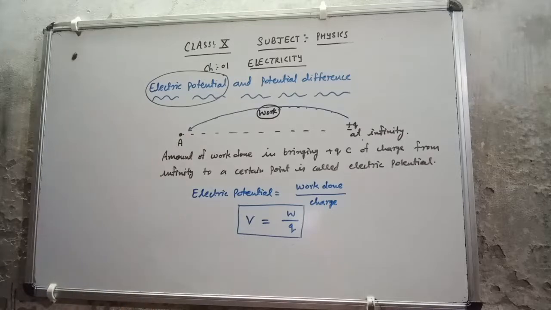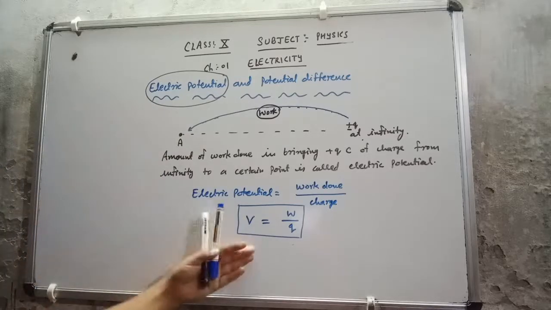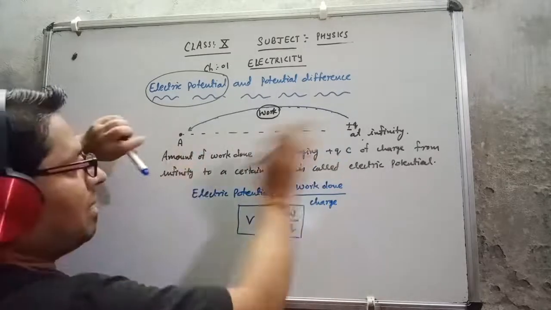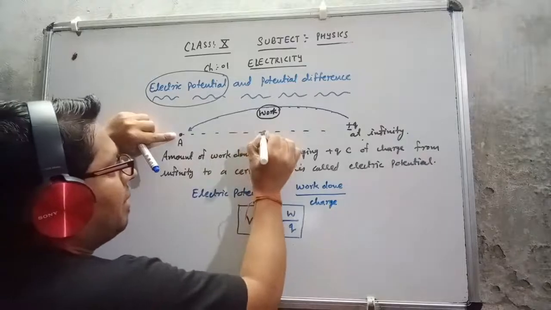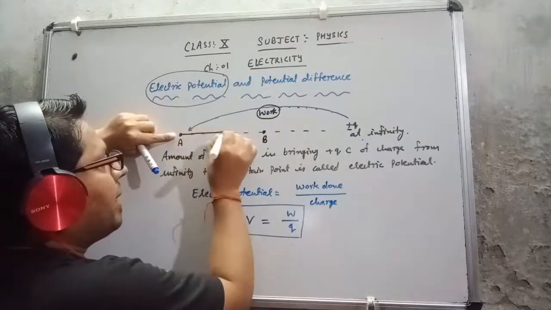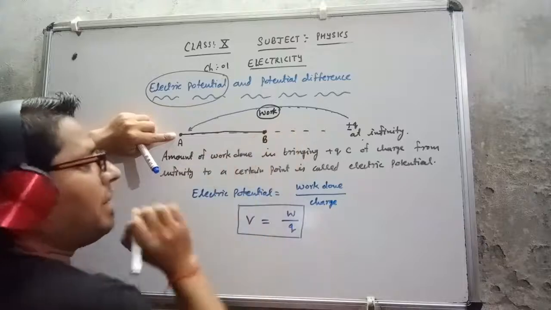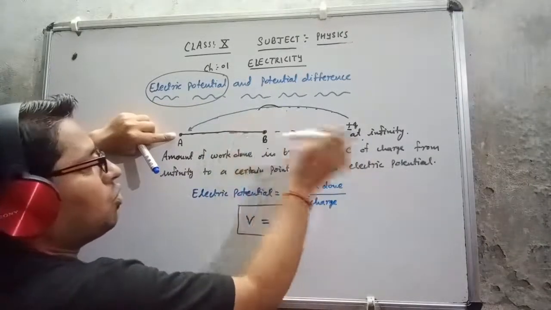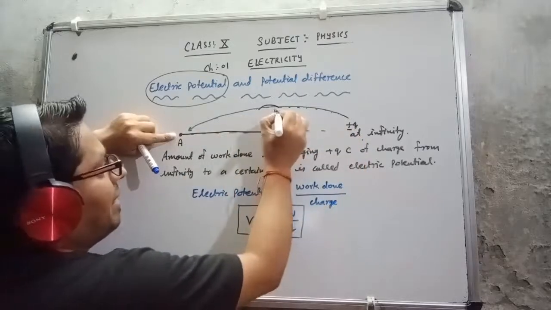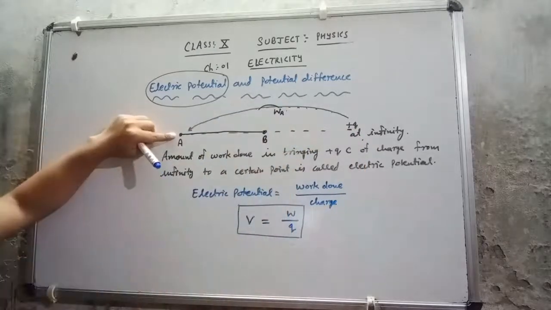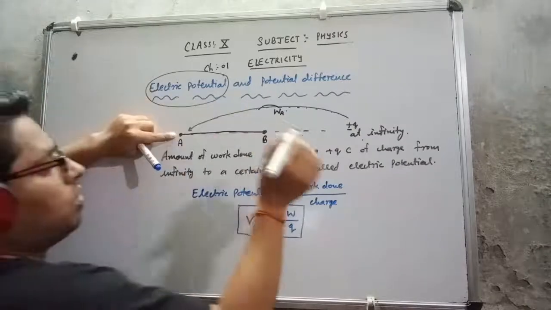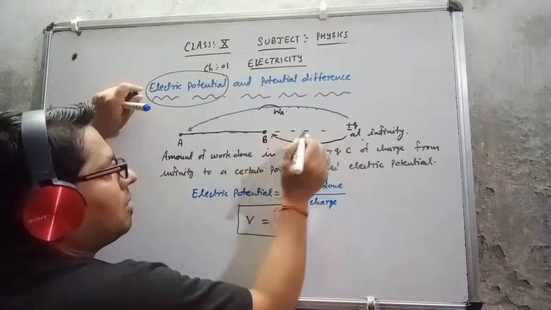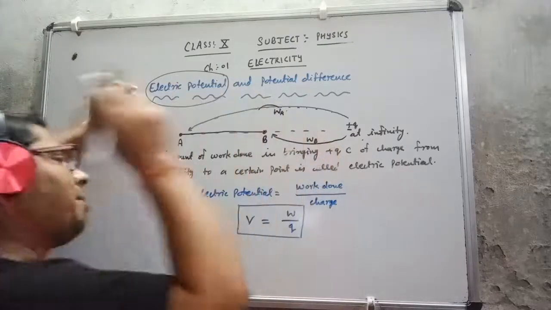Now I am discussing the potential difference in the same way, then I will go to the unit also. Think of the same condition: this is the point A and this is the point B. Suppose I bring q coulomb of charge from infinity to point A, then I need to do work WA. Now the same charge I bring from infinity to point B, then I need to do work WB.